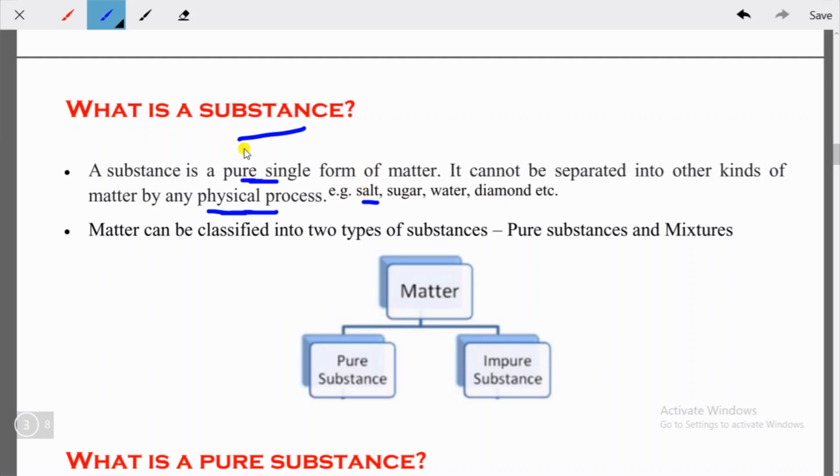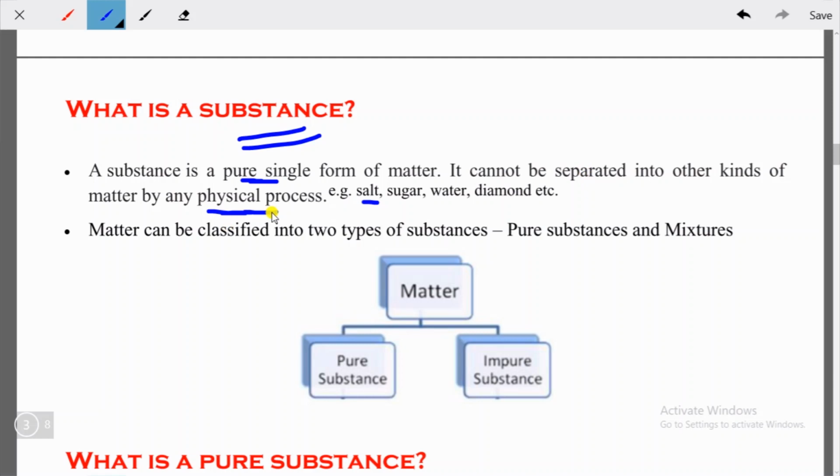If I take the example of sugar, then inside the sugar the particles of sugar will be present. It will not consist of the particles of salt or water or diamond or any other particle. That means this is also a pure single form of matter. And you see, it cannot be separated into other kinds of matter. So how can you separate them physically?